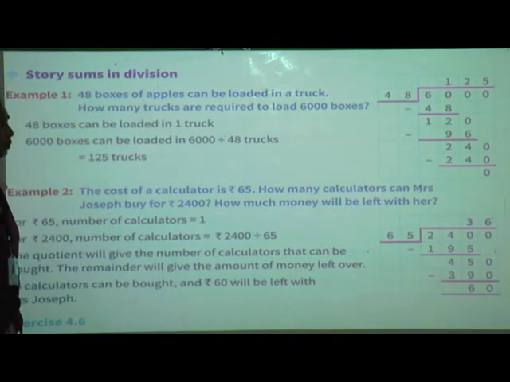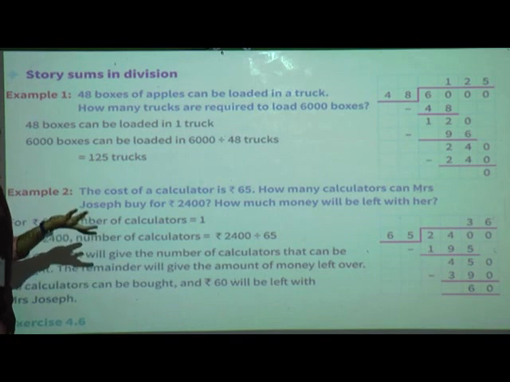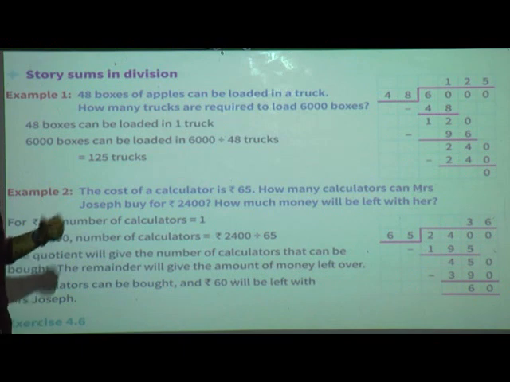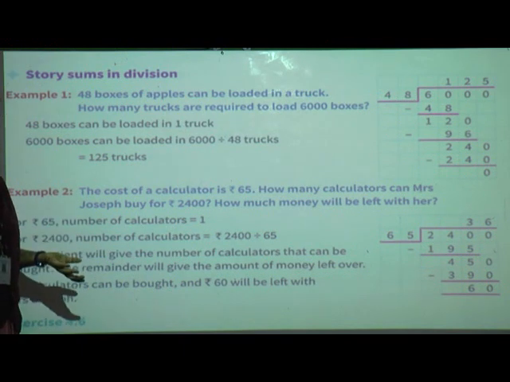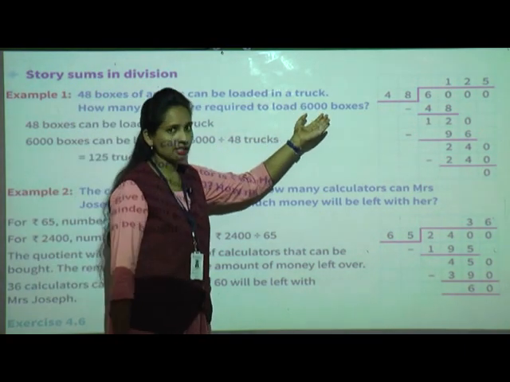How many boxes they want to load? 6,000. But what we have to find out, for 6,000 boxes, how many trucks we require. What we have to do here? To find out, yes, we have to do the division, isn't it? We have to divide the boxes, isn't it?